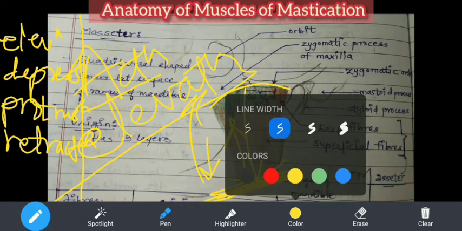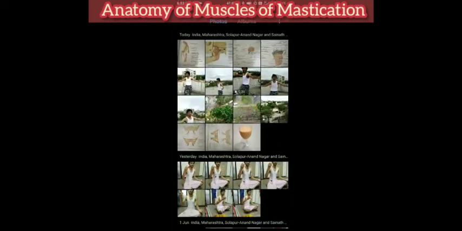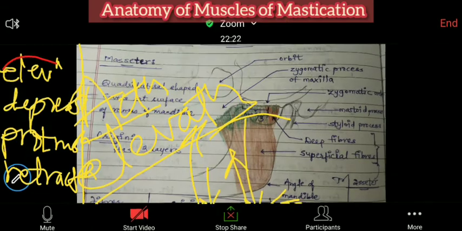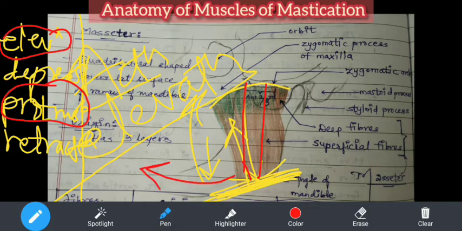From this, the two actions are elevation, as I already told you, and protrusion. Now you will ask, how protrusion? Protrusion is done by the superficial fibers, these fibers. Protrusion means taking the mandible forward. So at the insertion, when these are pulled in this direction, protrusion will happen.